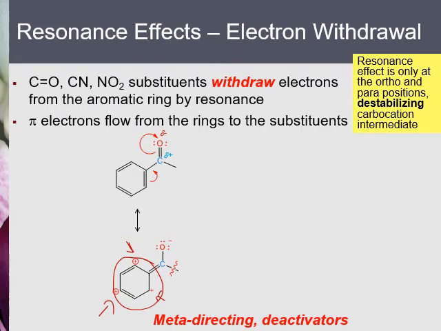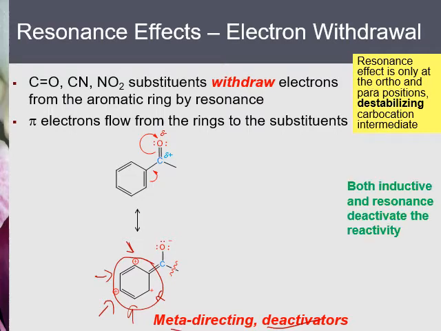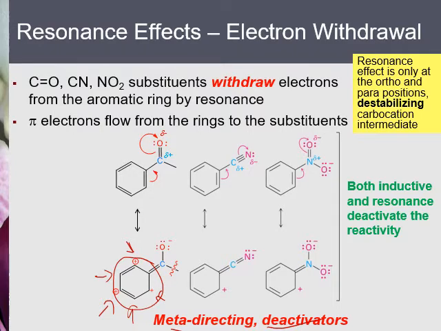If the benzene ring still reacts, then the most likely carbon to react is the meta position, because the meta positions are less affected by the resonance structures. And therefore, the C=O double bond is a deactivator, and it is also meta directing. Now we can draw similar structures for the C≡N triple bond and for NO2. All of them show that they deactivate the benzene ring, but the most deactivated positions are ortho and para. So if they react, they will react at the meta position. So they are meta directing.